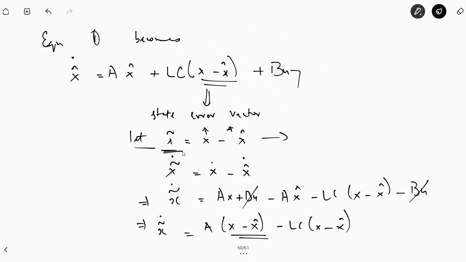We let it be equal to x bar. Therefore, we can also say that x bar dot is equal to x dot minus x cap dot. X cap dot we substituted. X dot was this thing, x bar dot was this, x cap dot, sorry. So Bu cancels out, and taking x and x cap common, LC is already there. X minus x cap is x